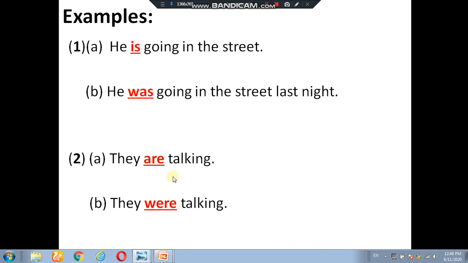Is and are are used for present situation, and was and were are used for past situation. So this is the lesson about past continuous tense.